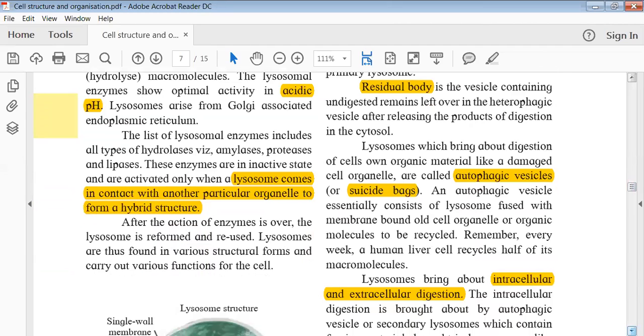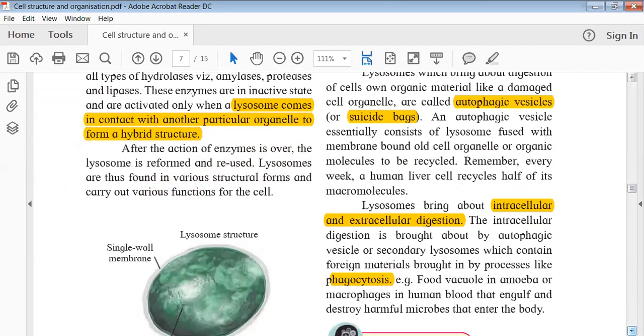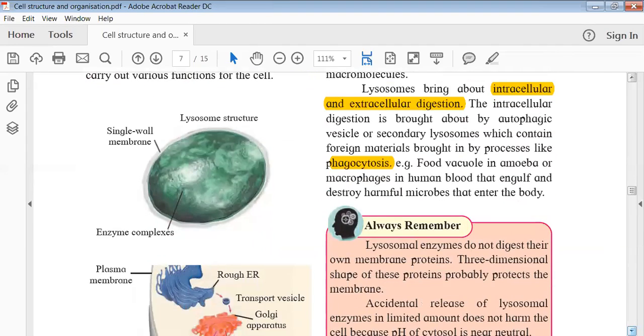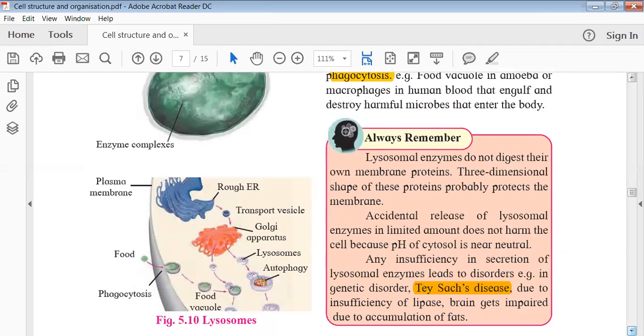Okay, so then the final, the mechanism by which the lysosomes work. It can be intracellular or extracellular kind of digestion. I hope you have cleared, you understood what we are trying to study. There is one interesting fact they have given in this red box, something to always remember.